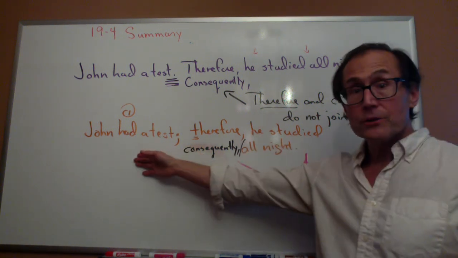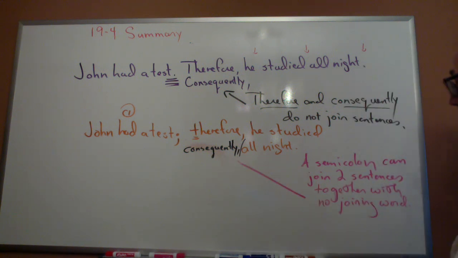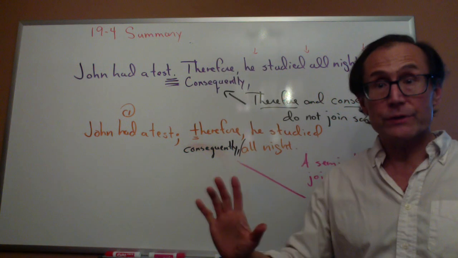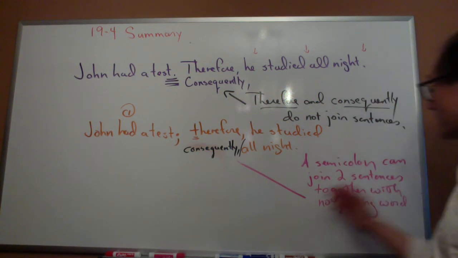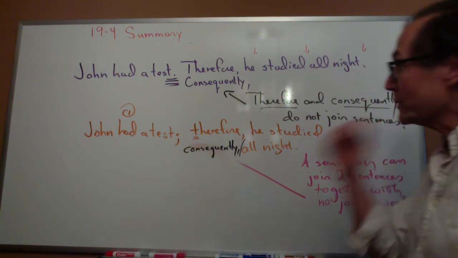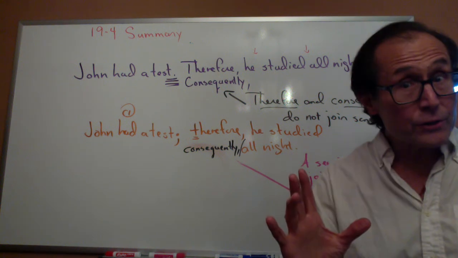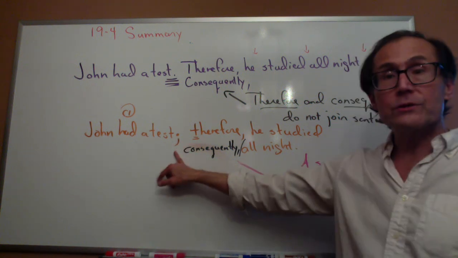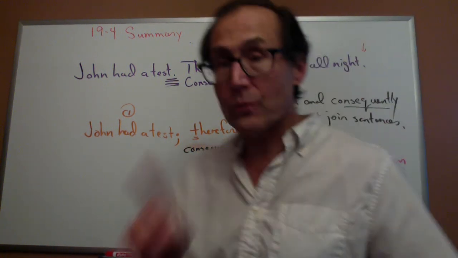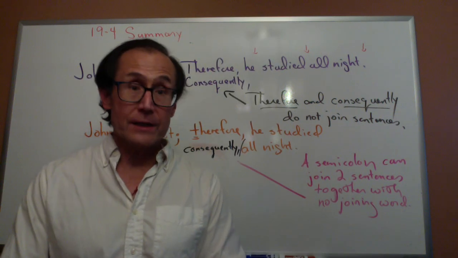Or I could say, John had a test, semicolon, consequently, comma, he studied all night. So, therefore and consequently cannot join two sentences together. But a semicolon can join two sentences together with no joining word. So, even though therefore and consequently don't join two sentences together, if you want to, you can join those two sentences together with a semicolon. And that is the one piece of new information that chart 19.4 gives you.